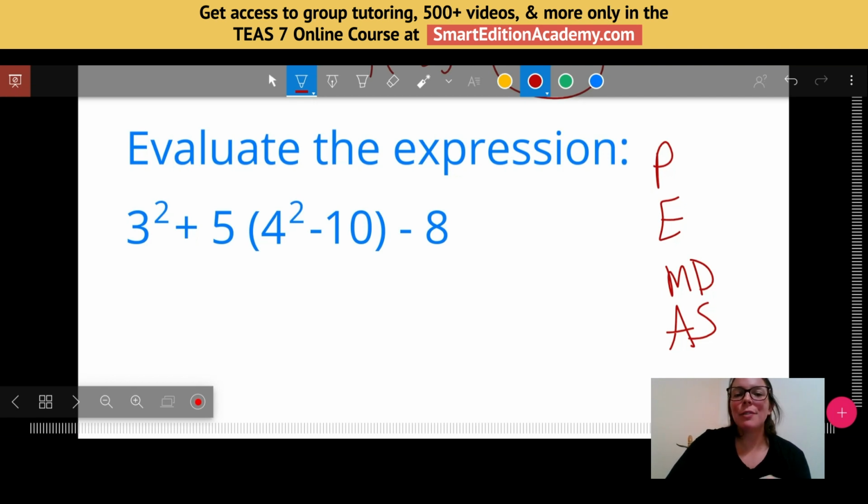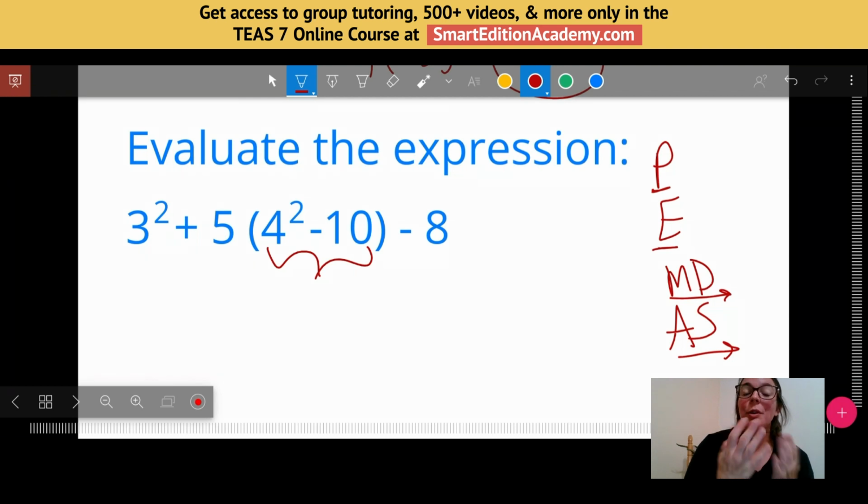So what this stands for is the order of which we're doing operations: parentheses, then exponents, then we do multiplication and division. We just work from left to right. And then addition and subtraction, again, we just work from left to right. So I'm going to start simplifying and practice some of this stuff with exponents. So I'm doing my parentheses first. So I have to deal with this.